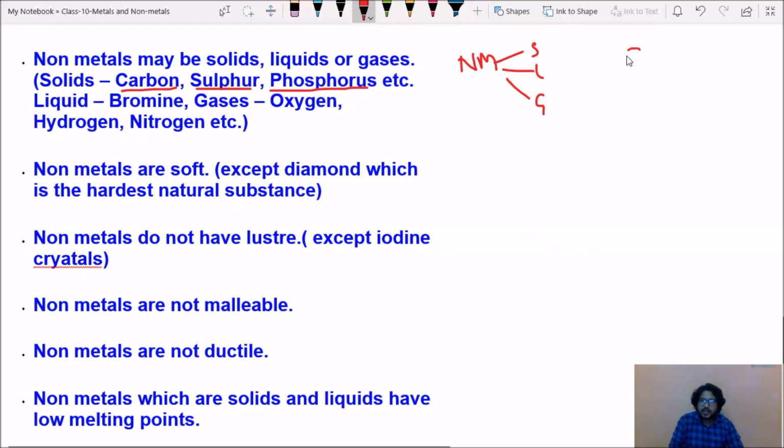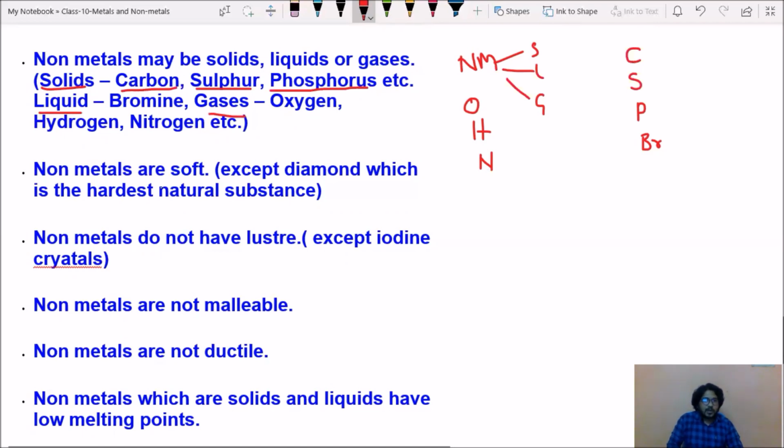Carbon is represented with C, sulfur S, phosphorus P. Next, liquids. Bromine is a non-metal which is in liquid state. Bromine is represented with Br. Next, all gases are non-metals, of course. Oxygen O, hydrogen H, nitrogen N, like that. There are solid non-metals, liquid non-metals, and gaseous non-metals.